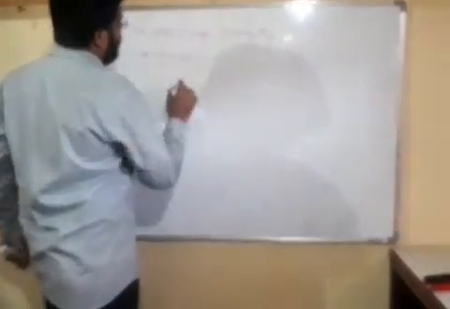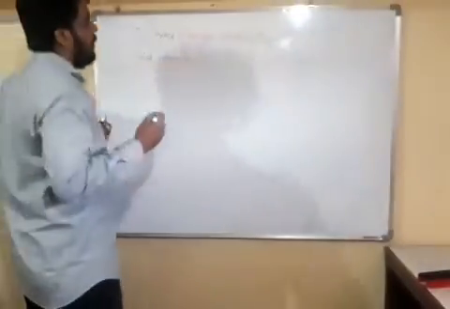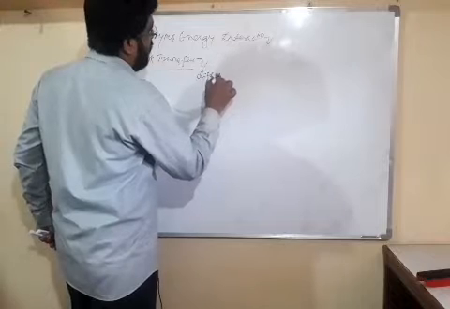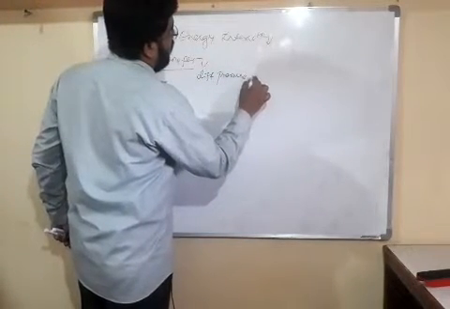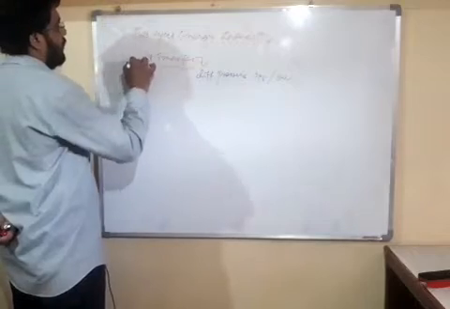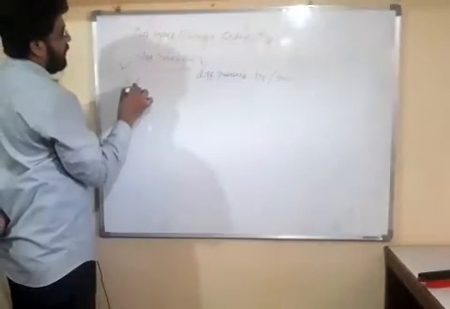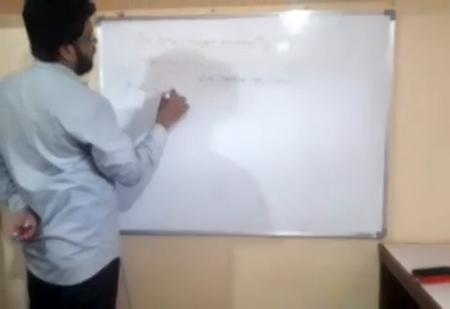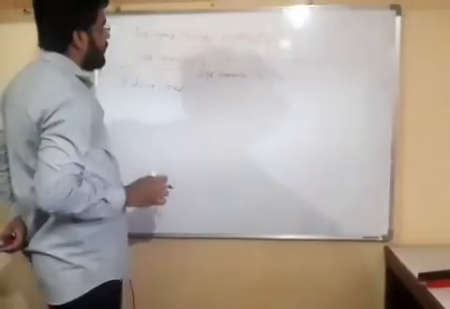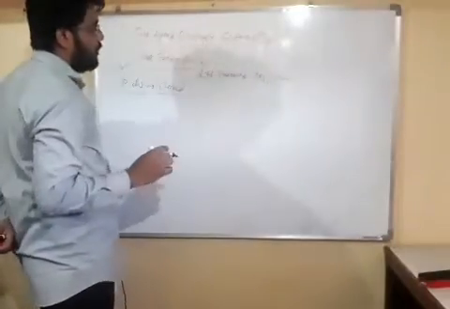What is work transfer? Friends, it is due to difference in pressure between system and surrounding. And friends, how can we derive the equation for work transfer? Friends, we will take our PdV equation for closed system. Closed system means there is only transfer of energy, there is no transfer of mass. So we are taking a closed system and deriving the equation for it.